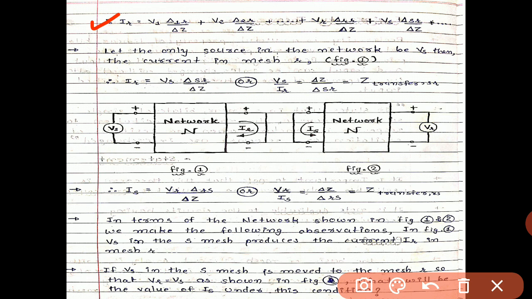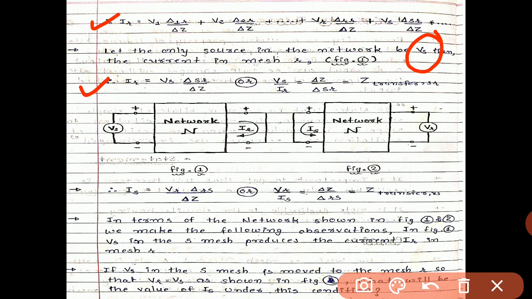So let the only source in the network be Vs. Then the current in mesh R will be IR equals Vs into delta SR divided by delta Z. So this is the contribution of the source S towards the current in R. We can write that Vs divided by IR equals delta Z divided by delta SR, or we can write that as the transfer impedance Z SR.